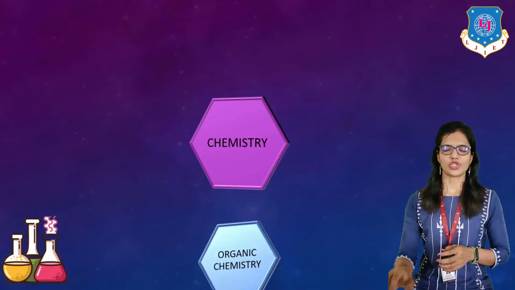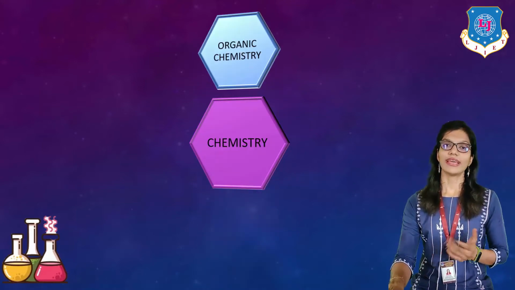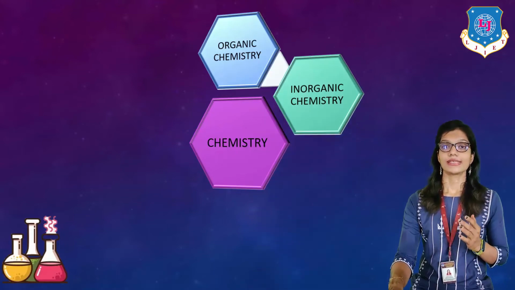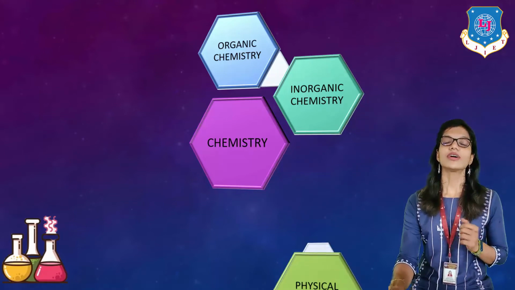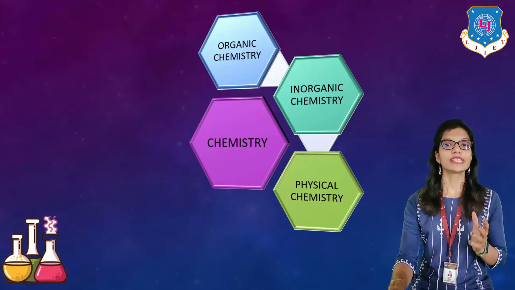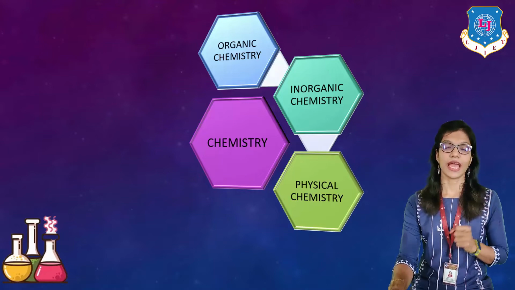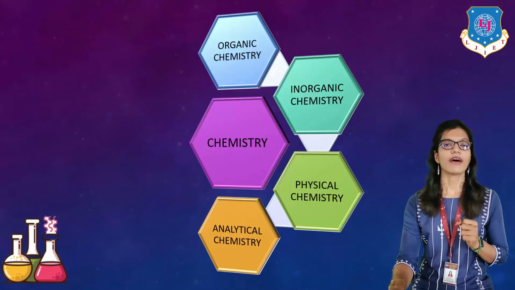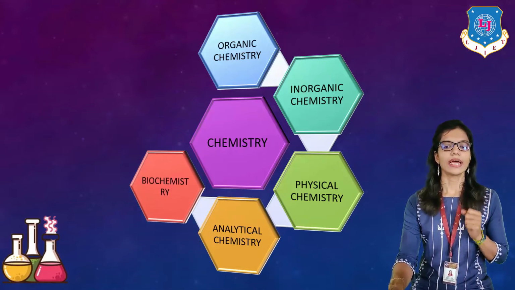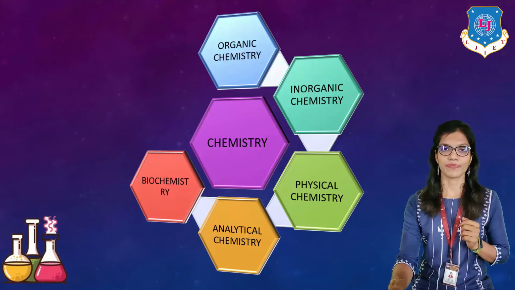The first branch is organic chemistry. The second branch is inorganic chemistry. The third is physical chemistry. After that, we have analytical chemistry. And last but not least, biochemistry.